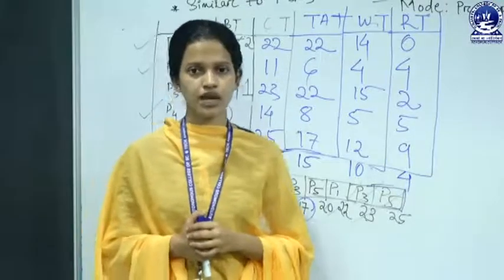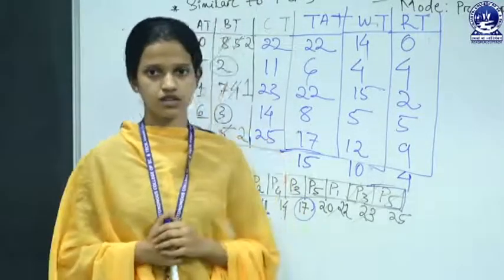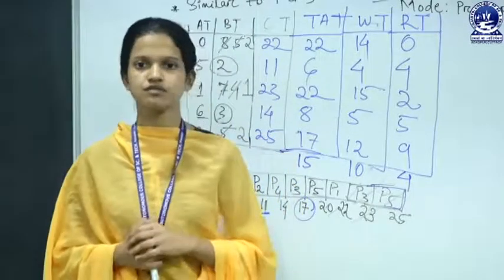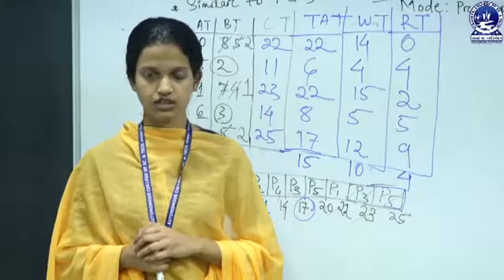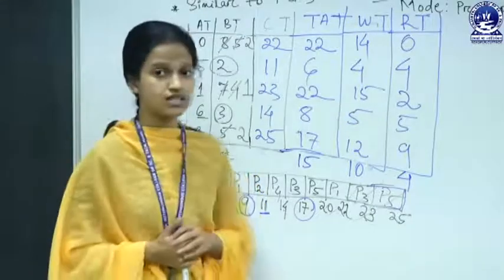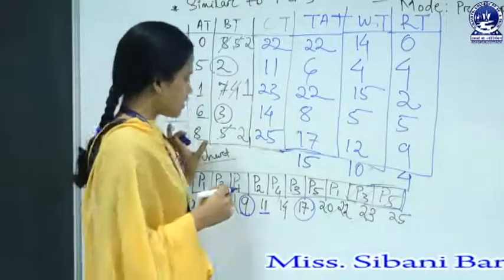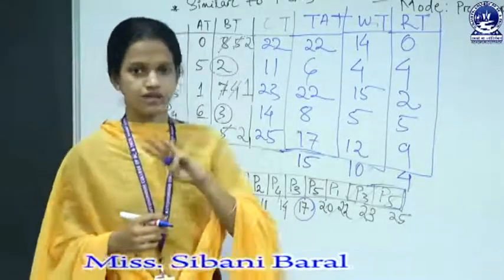And the main drawback of this type of scheduling algorithm is that we cannot say that it is better than the first come first serve algorithm. It is not better than FCFS, because in this numerical we took a 3 unit time slice.